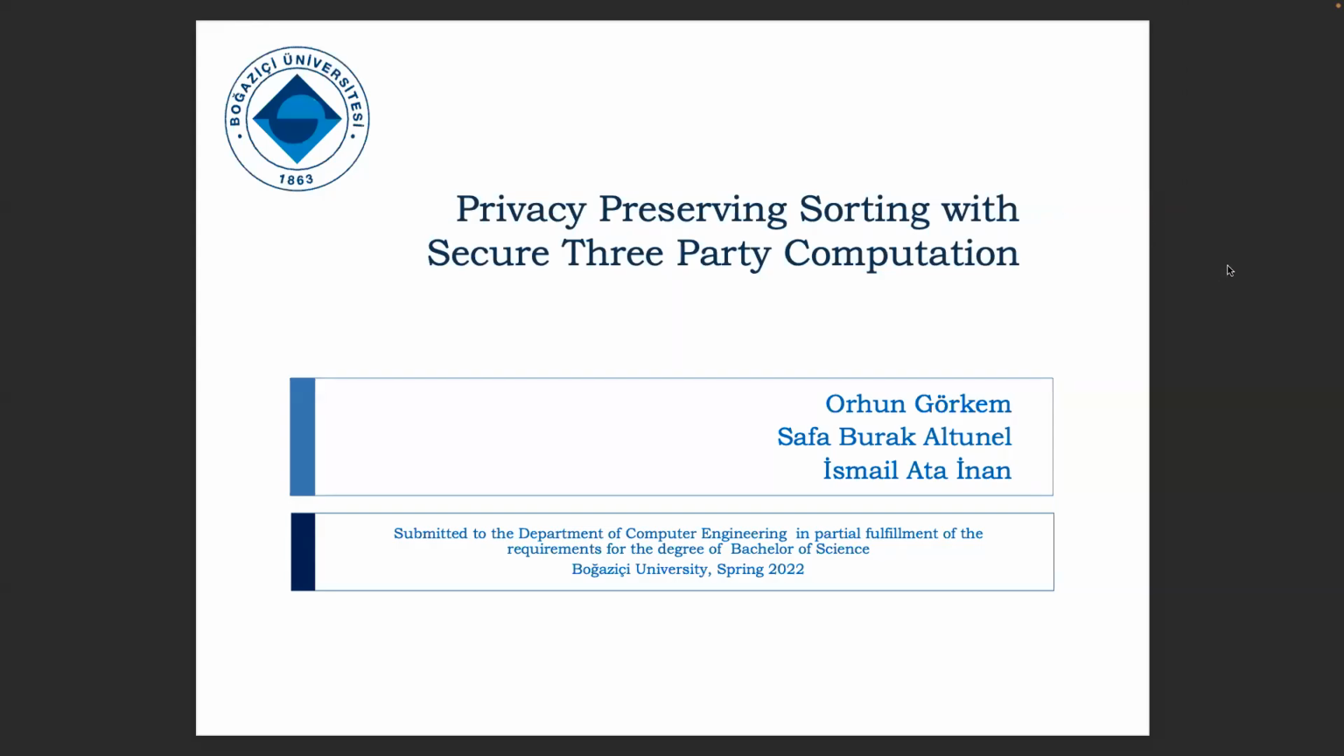As our senior project, we implement the privacy-preserving sorting algorithm with three-party computation. I'm Orhun Görkem. My name is Safa Burak Altunel. And I'm İsmail Ata İnan.